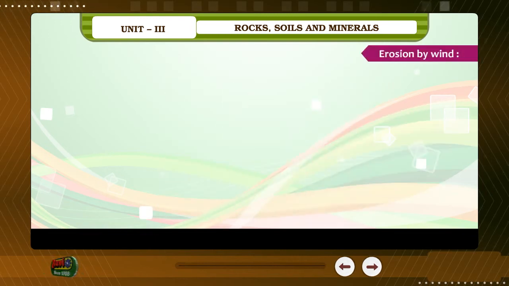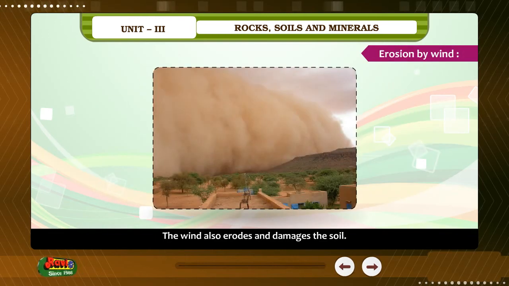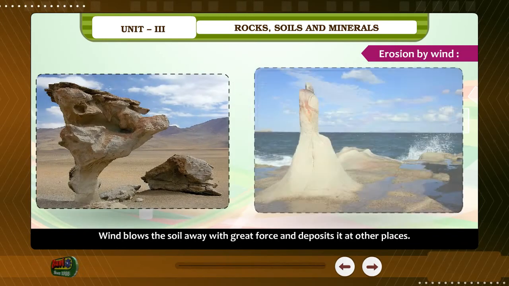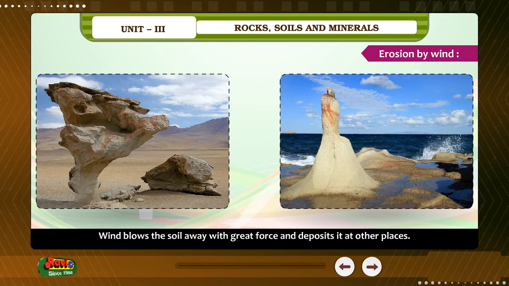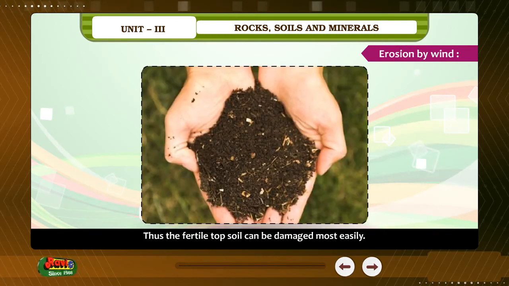Erosion by wind. The wind also erodes and damages the soil. Wind blows the soil away with great force and deposits it at other places. Thus, the fertile topsoil can be damaged most easily.